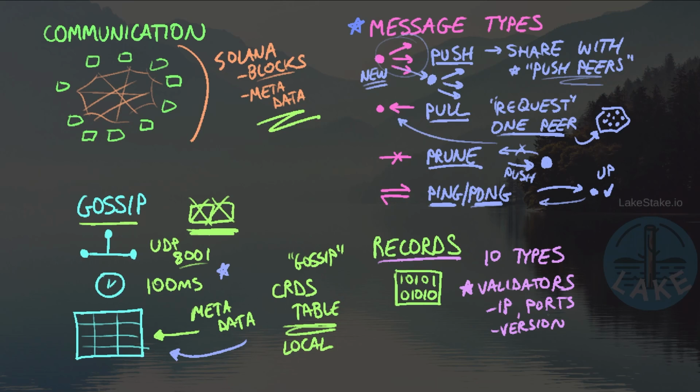And if we just want to see some of the records that exist, go to the Solana CLI and run this great solana gossip command. And solana gossip will give a lot of this information and even more information than just this to list out all of the different nodes that are out there. This is how information gets propagated throughout the Solana network, which ultimately does enable the creation of blocks, even though it doesn't directly contribute to it.